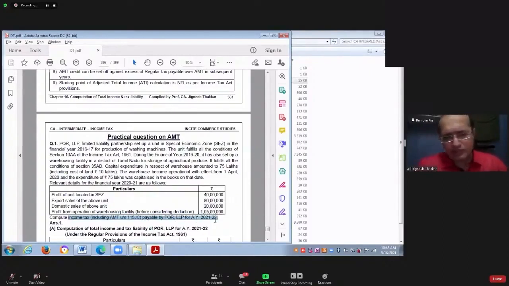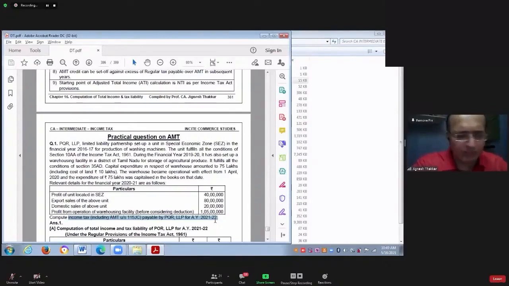You forget about this. First of all, you tell me what is the profit from the specified business? Profit from the specified business before claiming deduction is 1 crore 5 lakhs, correct? From this 105 lakhs, how much deduction will be allowed in section 35AD? 65 lakhs, correct?